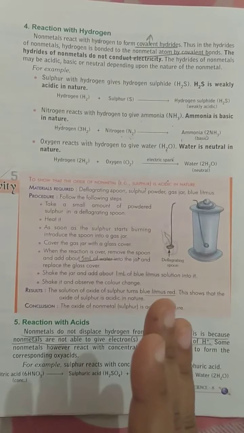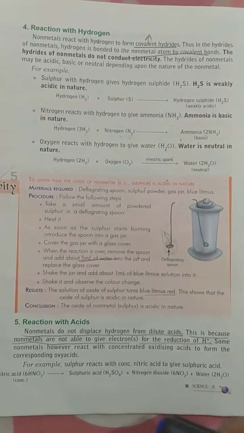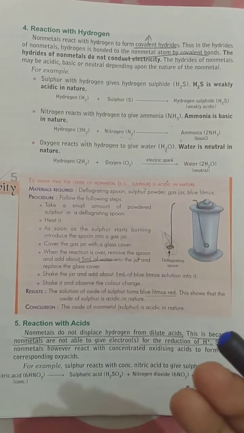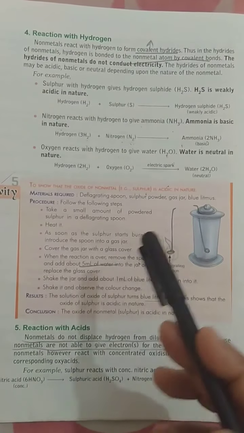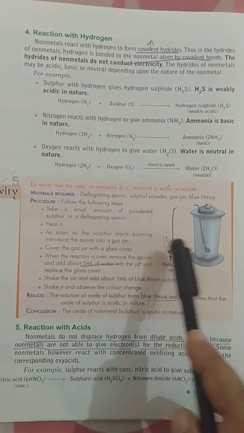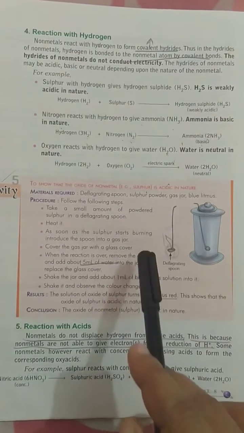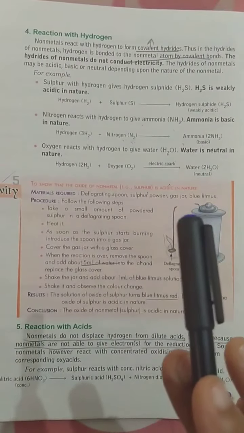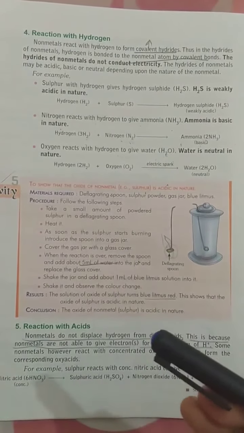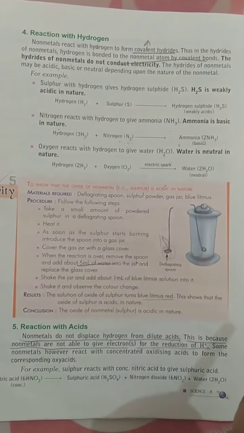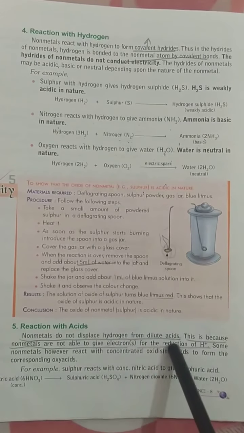Do you remember the reactivity series, children? It was a reactivity series of metals, in which you learned that those metals which are more reactive can displace the less reactive metals which are lower in the series. So just understand one thing: non-metals cannot displace hydrogen from the acid. That is why they do not react with acid.